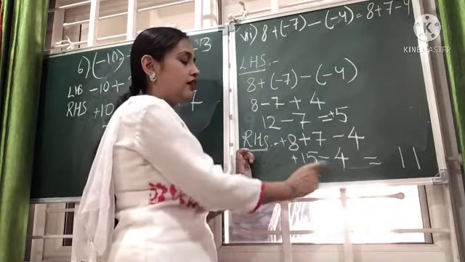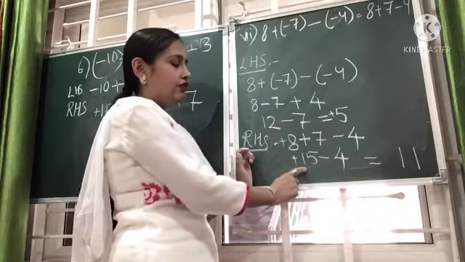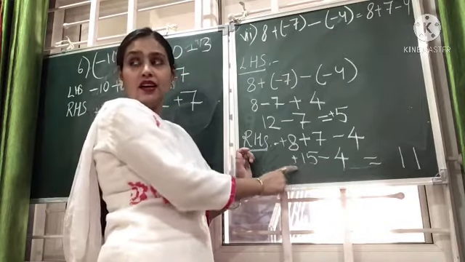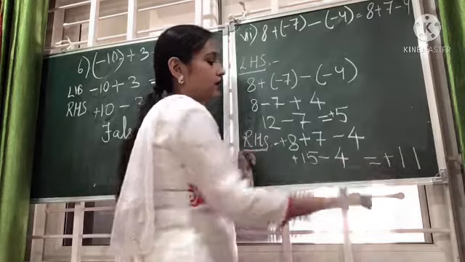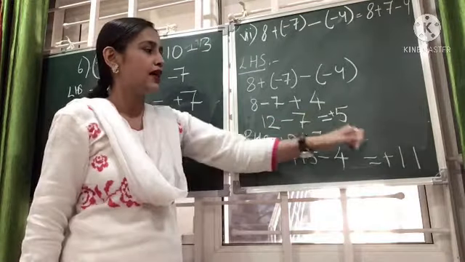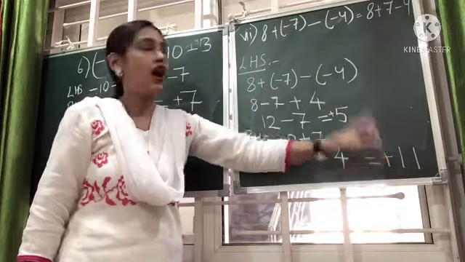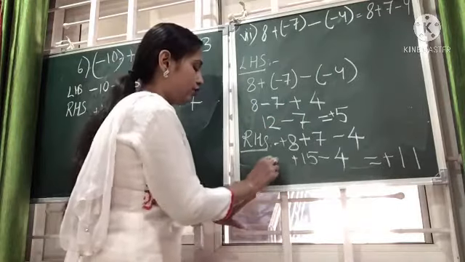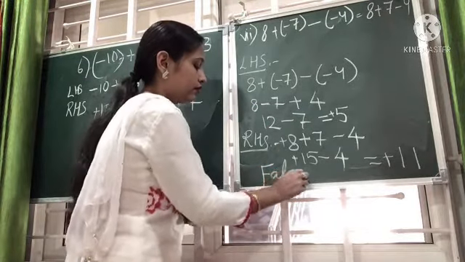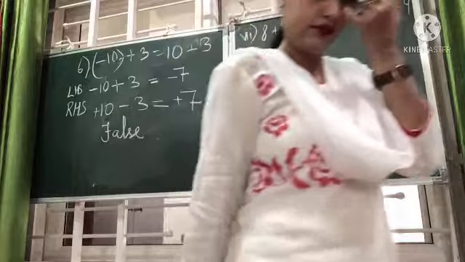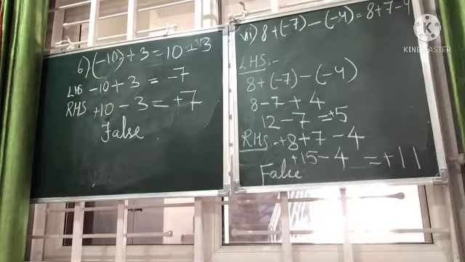Who is greater? 15 is greater. It has a plus sign. So the answer is plus. Now you check. Are the answers matching? No. So the answer will be, here also, false. So have you all understood this or not?